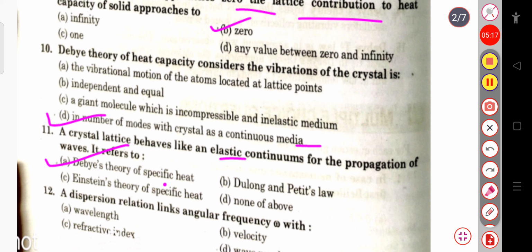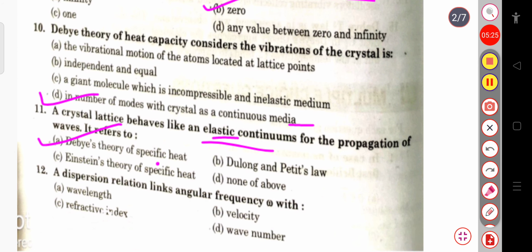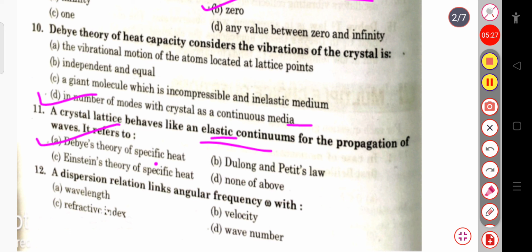A crystal lattice behaves like an elastic continuum for the propagation of the wave. It refers to the Debye theory of specific heat. Okay. Then the next question is a dispersion relation. It links angular frequency omega with the wavelength, or refractive index, or the velocity, or the wave number. Here the correct answer will be the wave number. So a dispersion relation links angular frequency omega with the wave number.